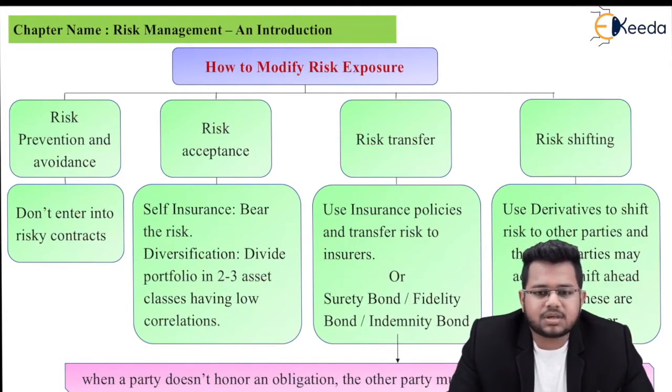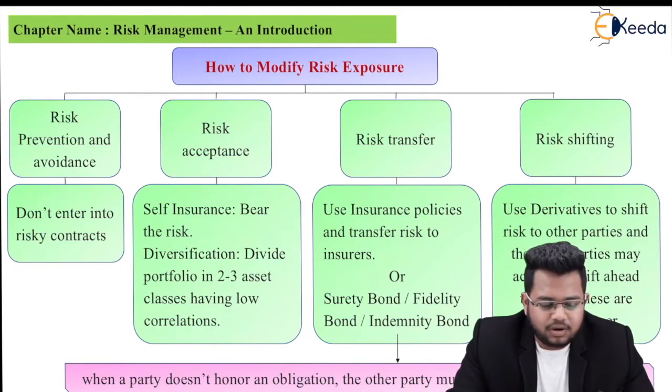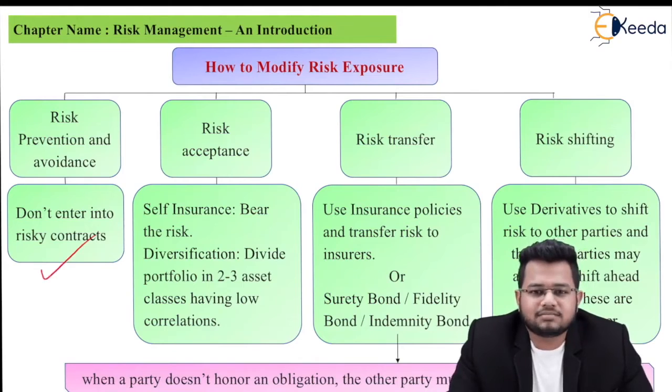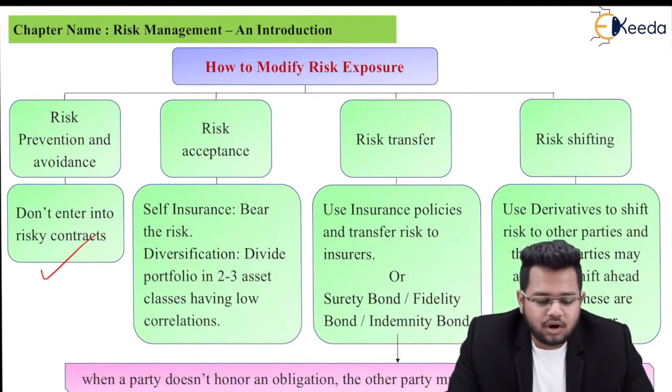First one is risk prevention and avoidance. So this is a category of risk aversion. Basically, you will try to prevent or avoid risk, which means you won't enter into risky contracts. So don't enter into such contracts that carry risk. That is the best way of prevention of risk. But this is what risk averse investors would do. So not really for our syllabus.